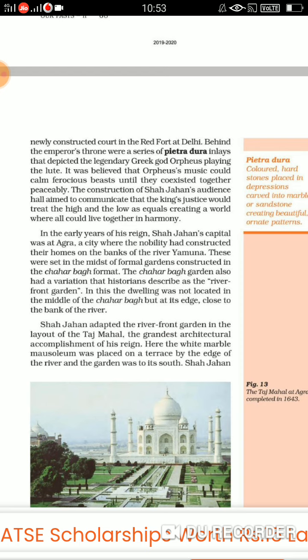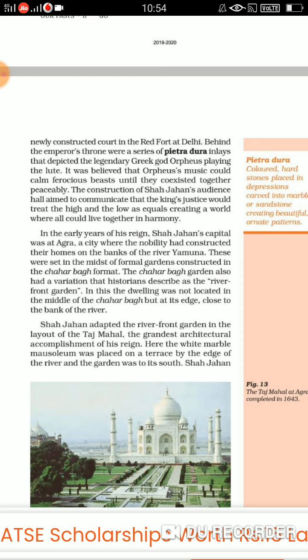So their houses were in the center of the gardens, which were made in a Chahar Bagh format. Chahar Bagh garden also had a variation that historians describe as a riverfront garden. So they were also called the riverfront garden at this time.